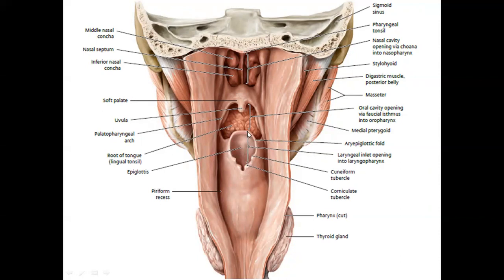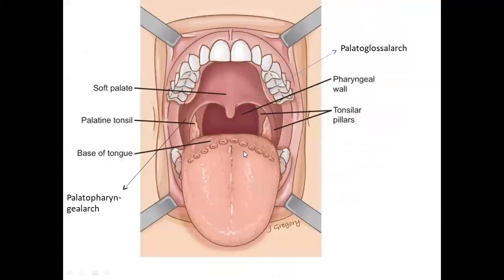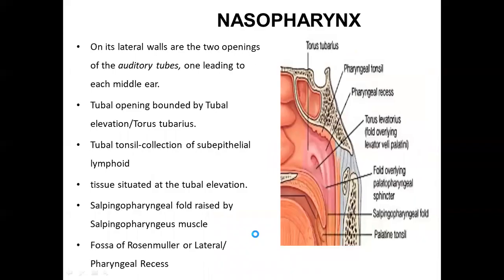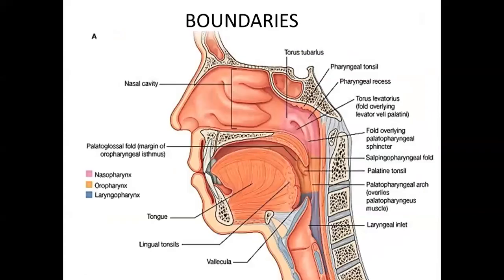This area that is bounded by the epiglottis, the aryepiglottic folds here and the aryepiglottic folds here, these folds here is the inlet of larynx. Okay, now when we look at it, it is bounded here. So the laryngopharynx lies behind the larynx and it extends from the upper border of the epiglottis to the lower border of the cricoid cartilage that lies at the level of the C6 vertebra.